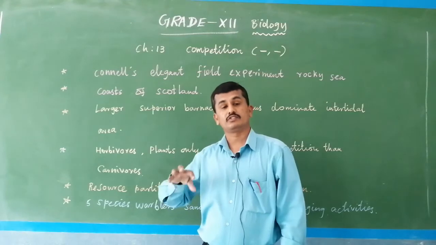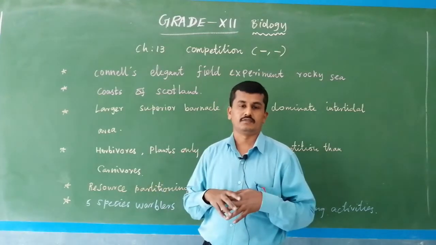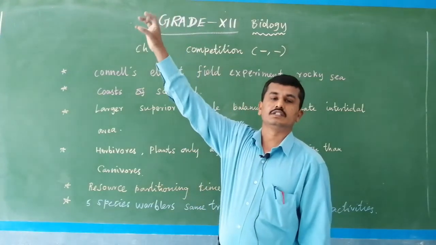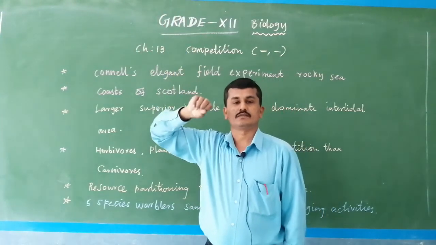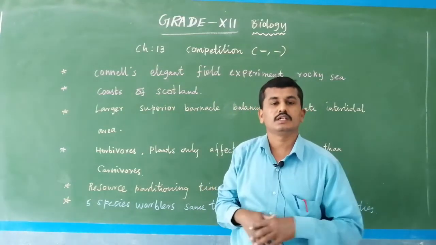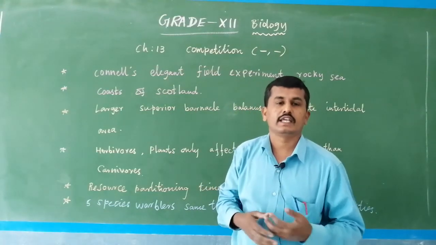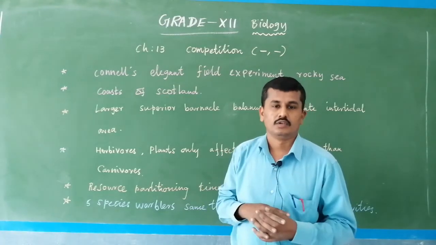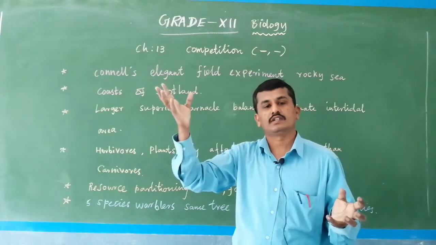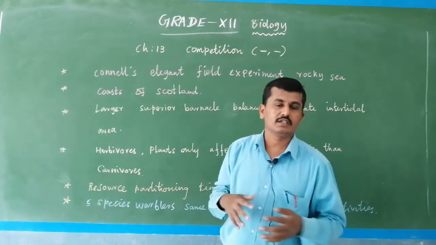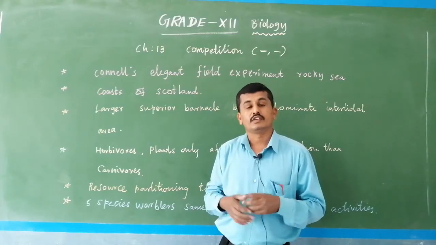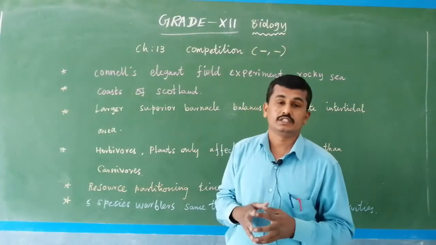Some species, for example, deer and giraffe, two different species. Giraffe only eats leaves on the top of the tree, and deer only eats the small leaves from the lower part, or herbs, not trees. So two species, but in competition, deer use other types of food strategies. Some organisms have different timing of foraging.